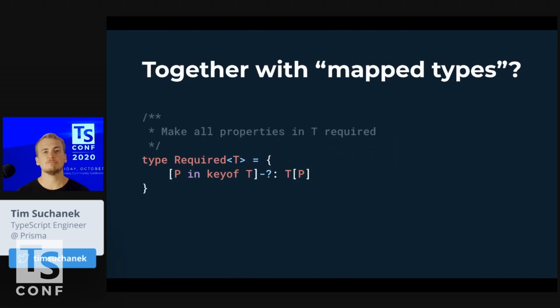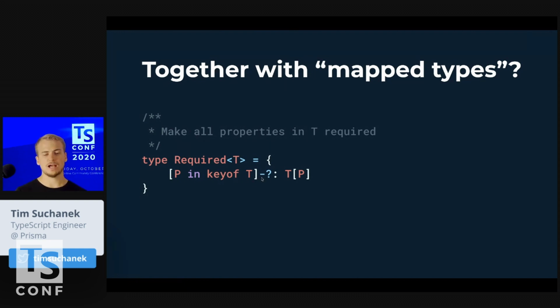And you can also have map types. As the name says, you can map a type. You take a type that you already have and you map it to something else. So in this example, we have an object type that we can loop through. And in this syntax here, we are having this in and keyof. These are two important things to understand. The in means it's basically like a for in loop in JavaScript. That means we're looping through the properties of an object, and not an object, but an object type. And here we have the keyof, so we get a list basically of the keys of the object type.